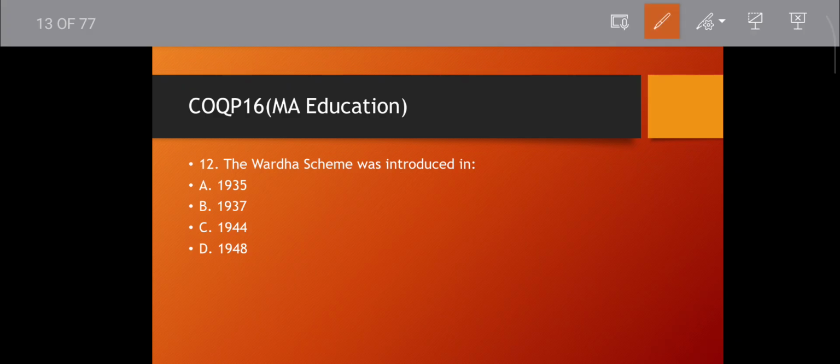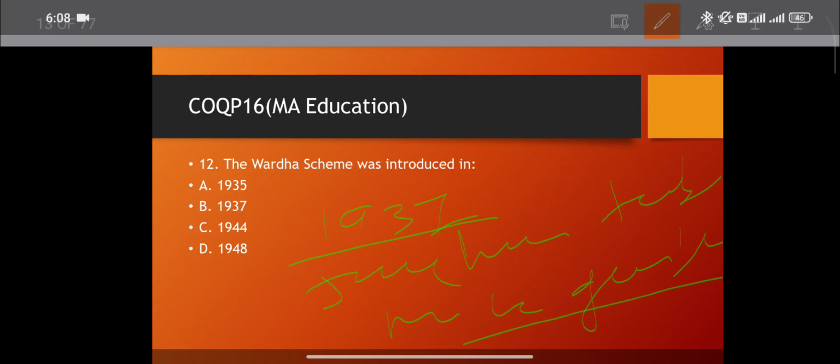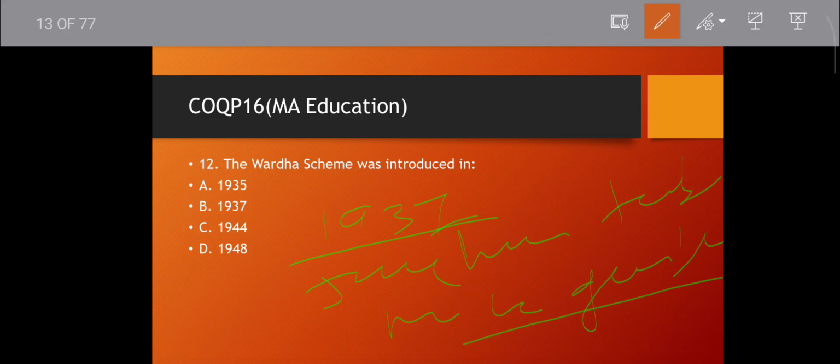Question number 12. The Wardha Scheme was introduced in 1937. Zakir Hussain was the total background maker. Then M.K. Gandhi introduced this one. Okay, then move to the next question.